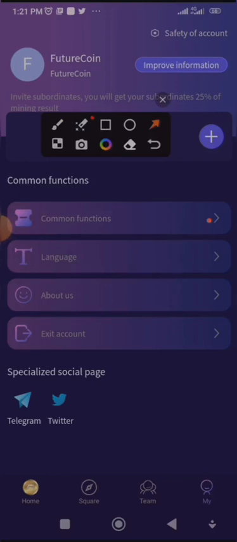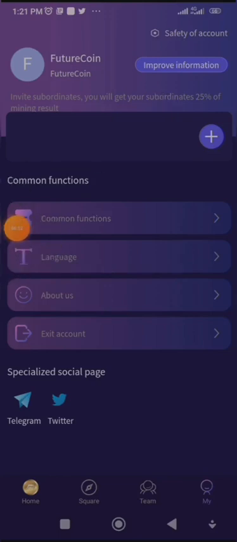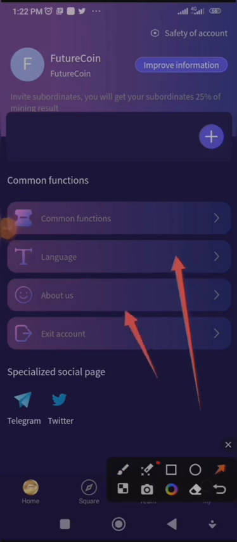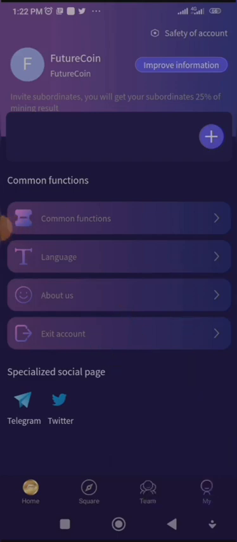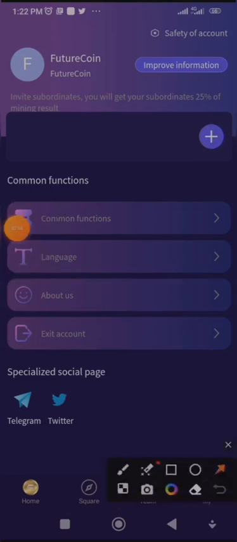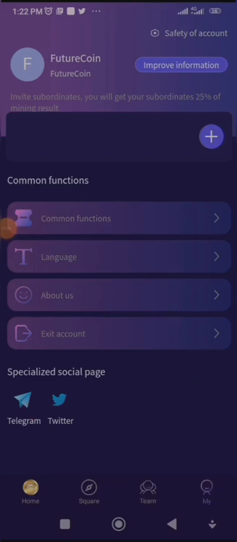And common functions, here we have the common functions. We have the language, which you can change here. We have language, about us, exit account. Now the exit account is not to delete your account, it is to log out from this app version.